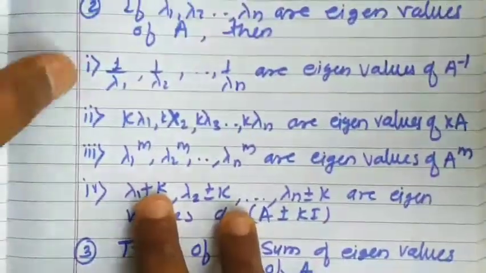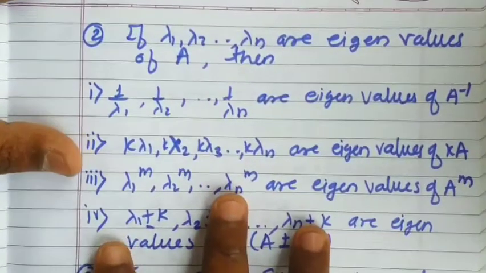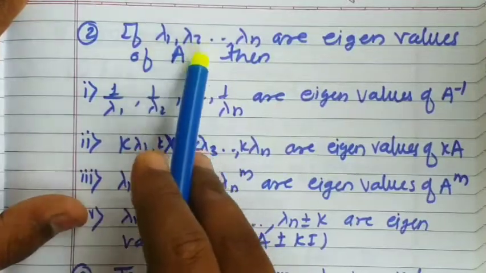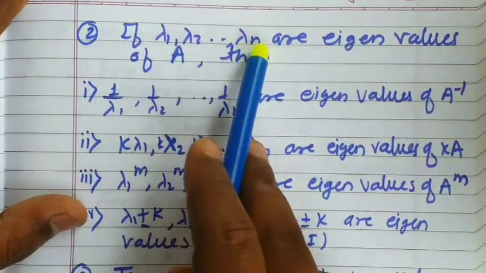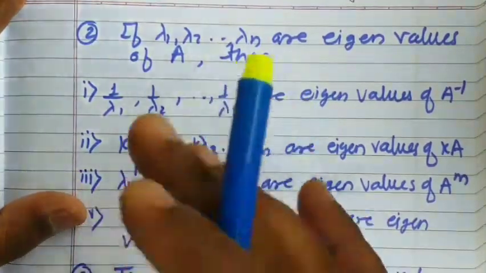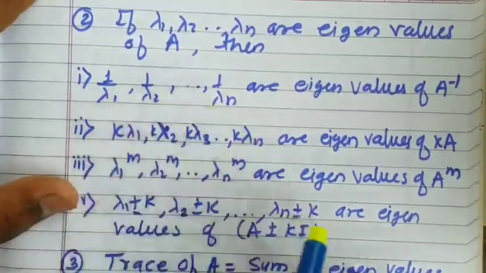All these properties are very important. They play a very important role in calculations of problems on eigenvalues and eigenvectors. Next, second property. If lambda 1, lambda 2 up to lambda n are eigenvalues of matrix A, then from that you can determine the eigenvalues of